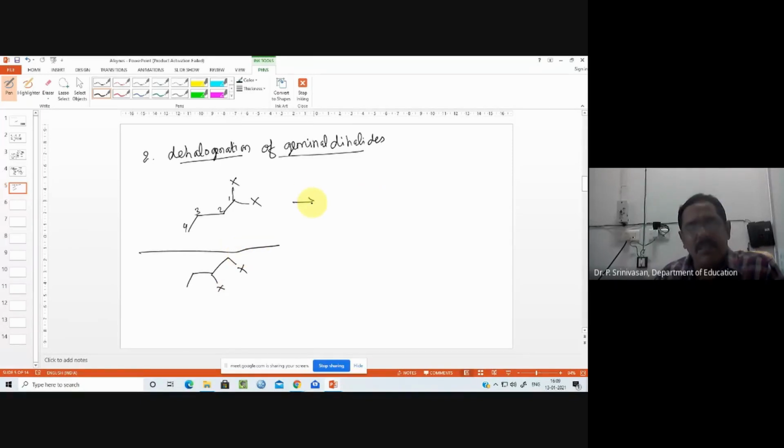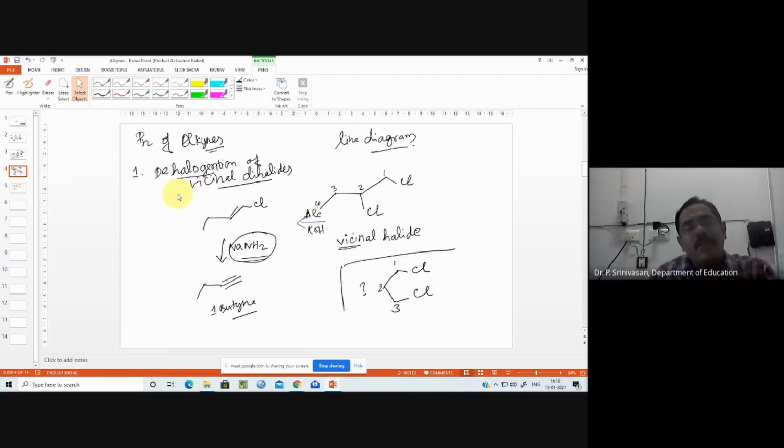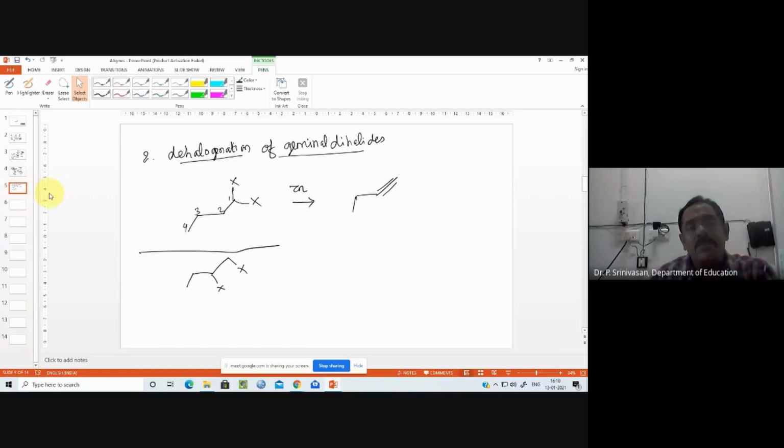It's the same thing, but here the reagent is different. Zinc metal: you just add zinc metal and heat it. It's a single step reaction. So you have this alkane. This is the second method. There are 3 methods and we are on the second. As previously, you can take any higher member in the series. The first preparation is of vicinal, the nearby carbon atoms. The second is of geminal, where the halogen atoms are situated on the same carbon atom.